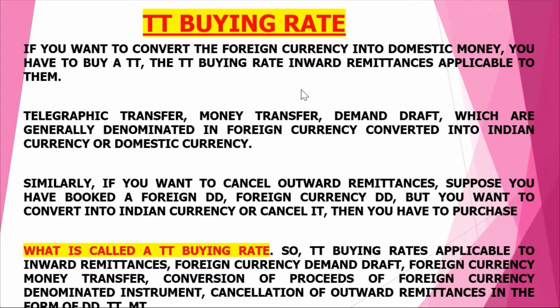And what are the examples of this? Telegraphic transfer, money transfer, demand draft, which are generally denominated in foreign currency and converted into Indian currency, or we can say domestic currency. Similarly, if you want to cancel outward remittance, let us suppose that we have gone into contract for outward remittance, but that outward remittance has been cancelled. Now, because outward remittance has been cancelled, it will come inward. In that case also, we have to apply TT buying.